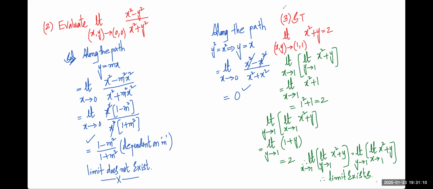This type of question, only this much is the answer. This limit is called iterated limit. And this limit, passing through the origin, is called double limit or simultaneous limit. So usually the questions will be based on the double limit or simultaneous limit, but we don't stop here by simply writing. Sometimes the question will become a little tricky. Continuity questions also you may get. I will check the questions for you.